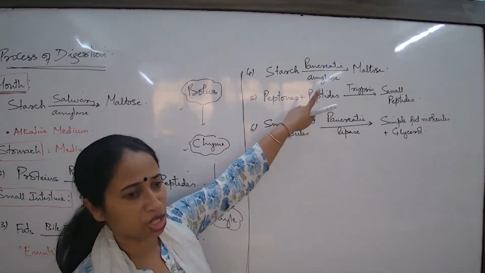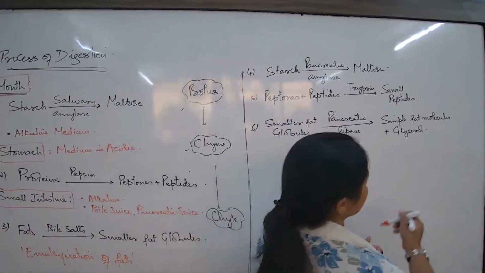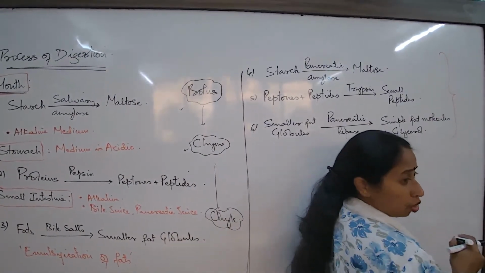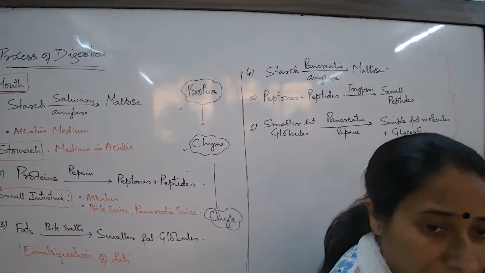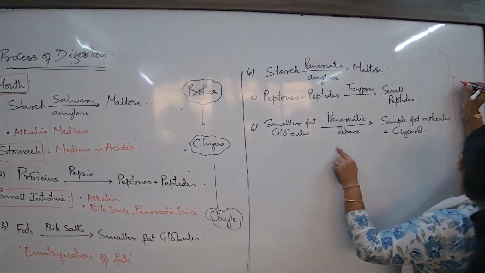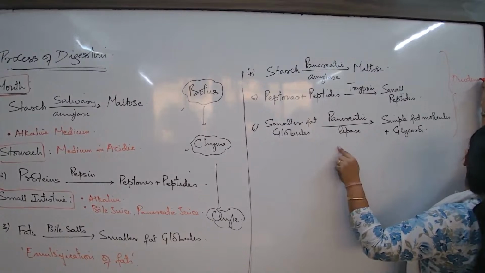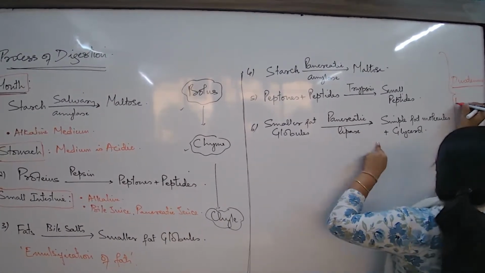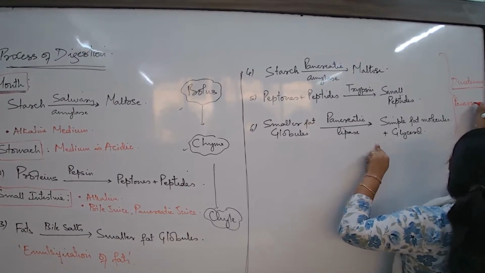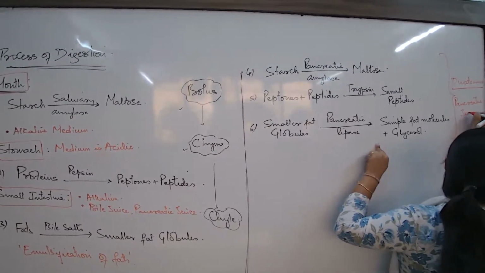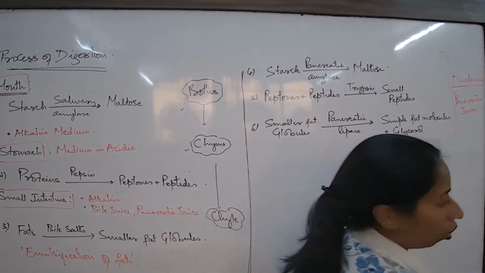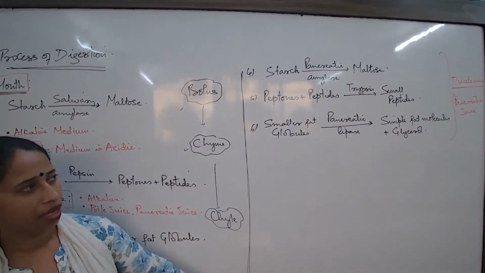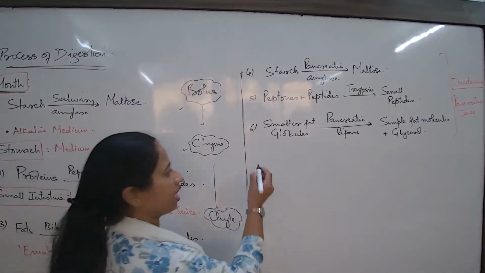But still the process of digestion is not over. So where are these steps happening? All these steps that we write, where are they happening? Duodenum, partially in the jejunum. So I would write all these steps are majorly happening in the duodenum, the first part of the small intestine, with the help of the enzymes of the pancreatic juice. So this way you will have to remember. All these three. Is the process of digestion over? No, still left, because we did not get the simplest molecules yet.